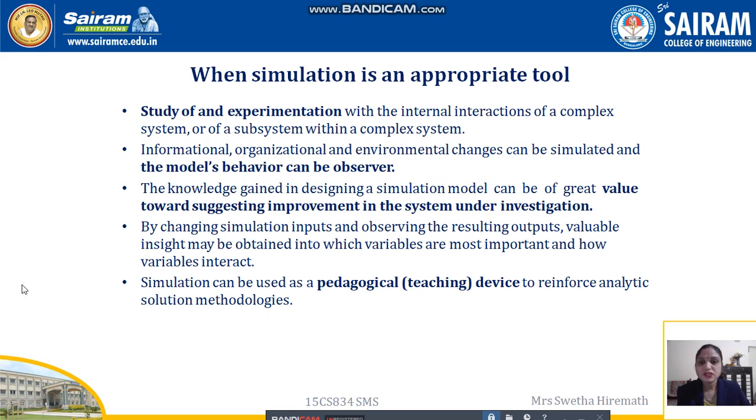Next, by changing the simulation inputs and observing the resulting outputs, valuable insight may be obtained into which variables are most important and how variables interact. So the next point is that by giving different inputs to the system in the simulation model, we can get the expected outputs. These outputs let us know which are the important variables used in the system, and how those variables interact with each other.